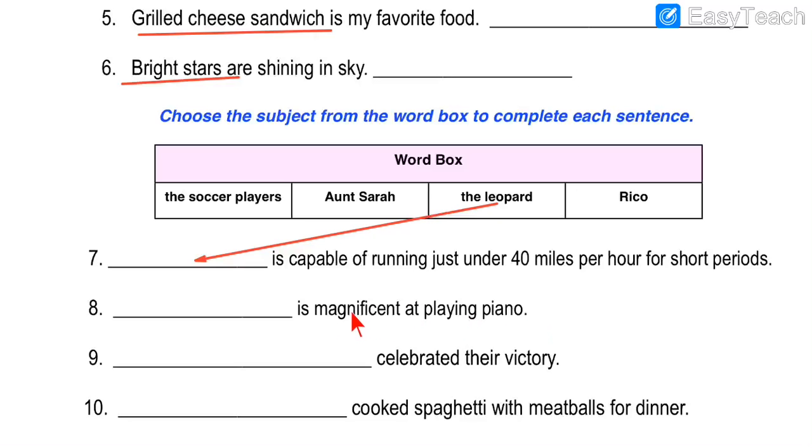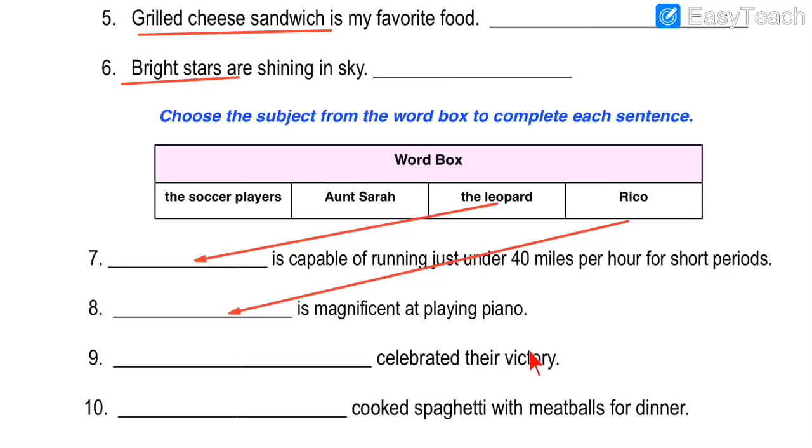Number 8, Dash is magnificent at playing piano. Magnificent means excellent piano player. Who plays excellent piano from all this? Can you play? I can't, but there are many who can play piano extremely well. So we can say Rico. Rico is the name of the person. He plays the piano extremely well. He is the piano player.